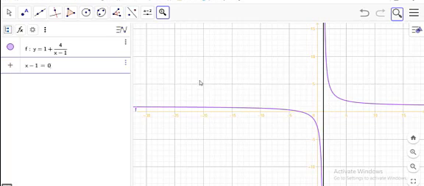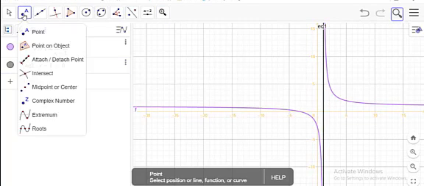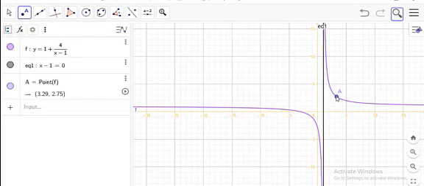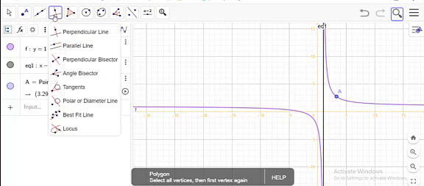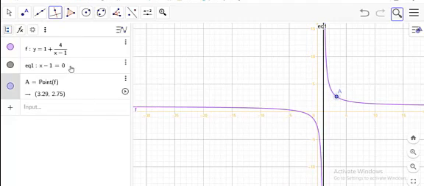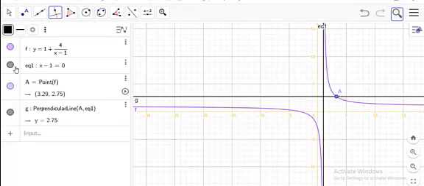So for this we take a point A on this curve and we draw a perpendicular from A on this line x minus 1 equal to 0.